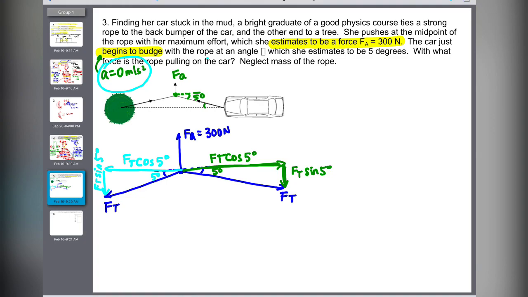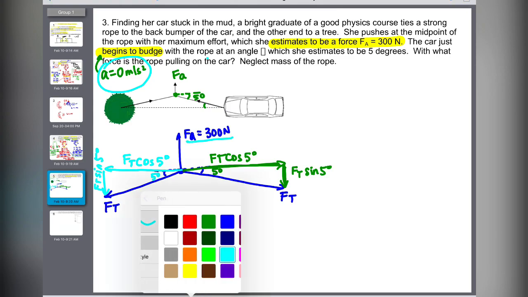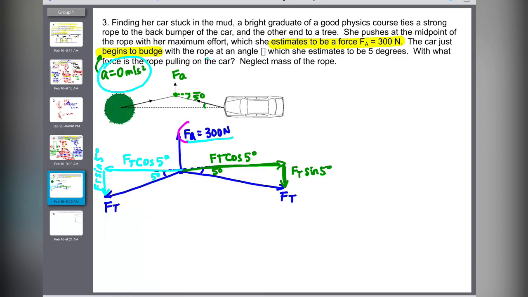Because when the acceleration is 0, the forces are balanced. So I'm just going to go up minus down. I'm going to call this up. I got 3 forces in total, right? I got the upward force and then 2 downward forces. So up minus down. They're the same.